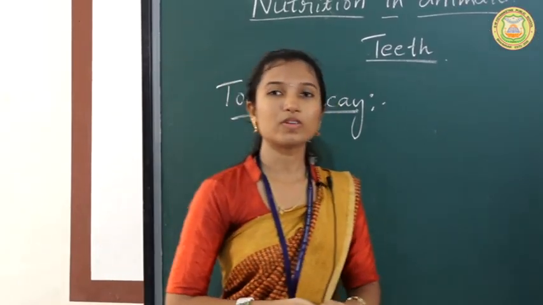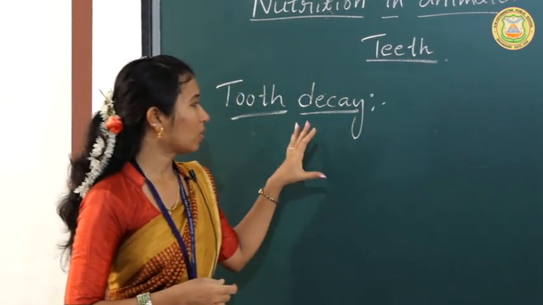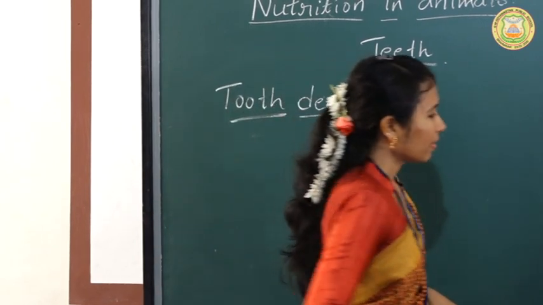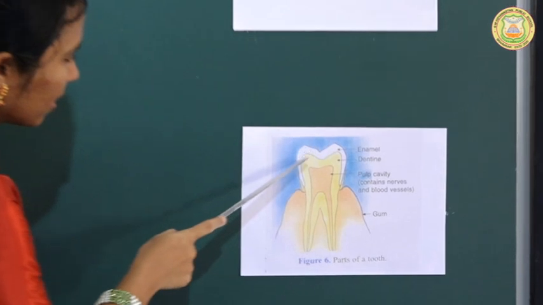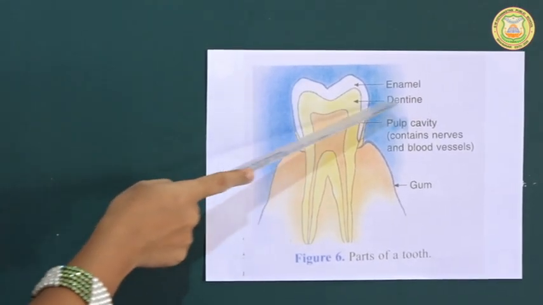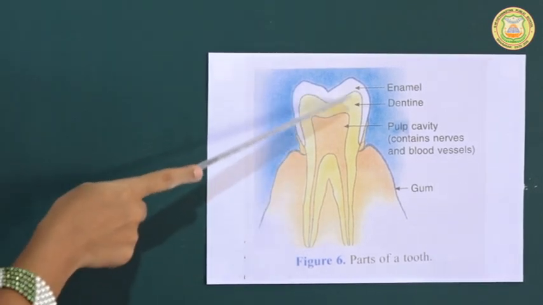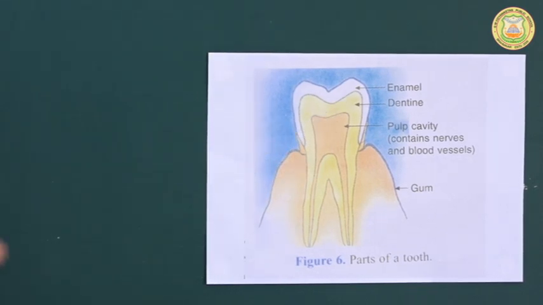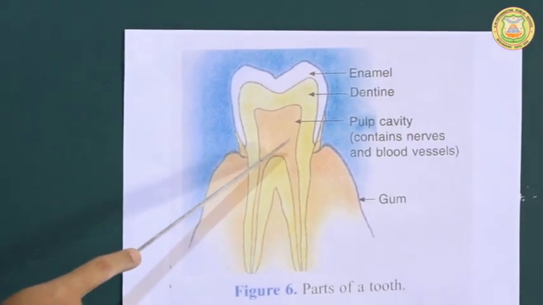So next we have to discuss tooth decay. Before studying tooth decay, we should first know about the parts of the tooth. If you see here, the white hard part that we see is called enamel, and below the enamel there is dentine. Dentine is similar to bone, and below the dentine you can see a cavity, that is called the pulp cavity. In the pulp cavity there are blood vessels and nerves.